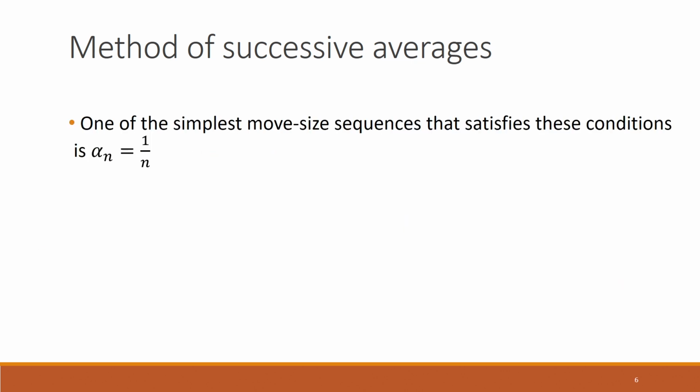One of the simplest move size sequences that satisfies these conditions is alpha n equal to 1 by n. This gives us the whole information of what move size to choose. For example, in the first iteration, alpha 1 equals 1, then alpha 2 equals 1 by 2, alpha 3 equals 1 by 3, and so on.